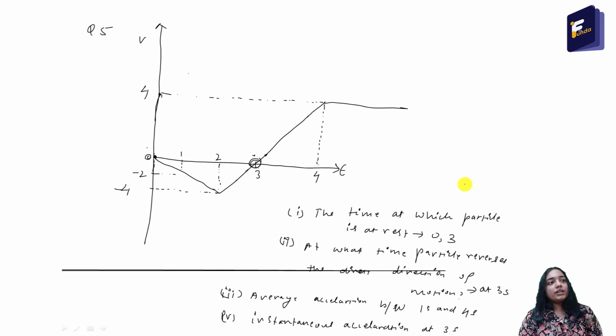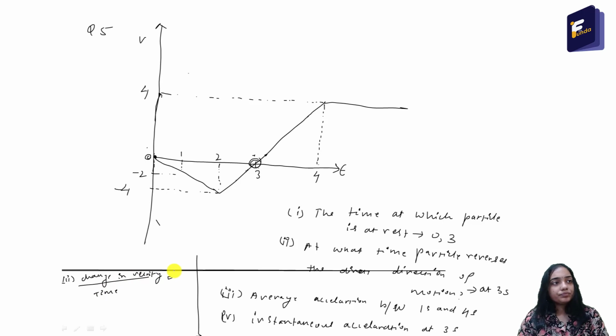Okay. So what is the average acceleration between 1 second and 4 seconds? Average acceleration means the change in velocity by change in time. Okay. So average acceleration means, let's solve it here. Change in velocity by time interval.